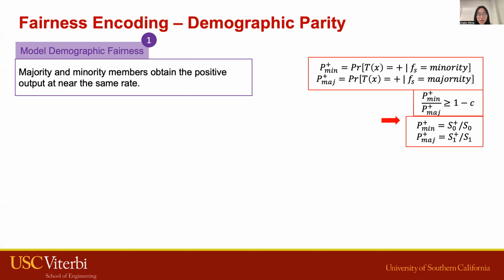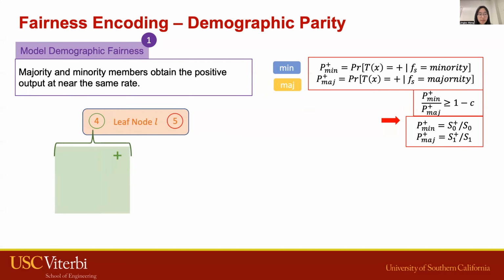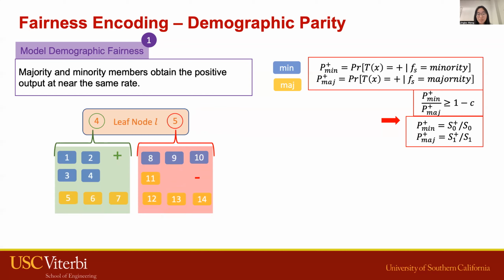We use an example for demonstration. We use blue box for minority and yellow box for majority. Here we have two leaf nodes associated with positive label and negative label respectively. Each leaf node is also associated with a subset of input data.